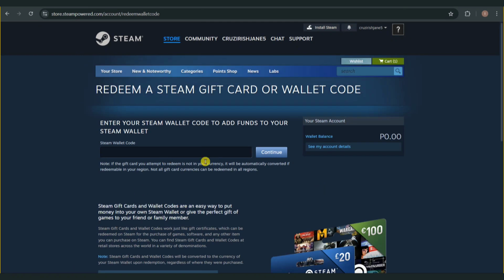and then in this section you can go ahead and enter the Steam wallet code that you want to claim for your account. So make sure that you enter the correct wallet code for it to be able to immediately get credited into your Steam account and for you to be able to use it on buying items on Steam. And that's basically how you can redeem Steam gift cards.